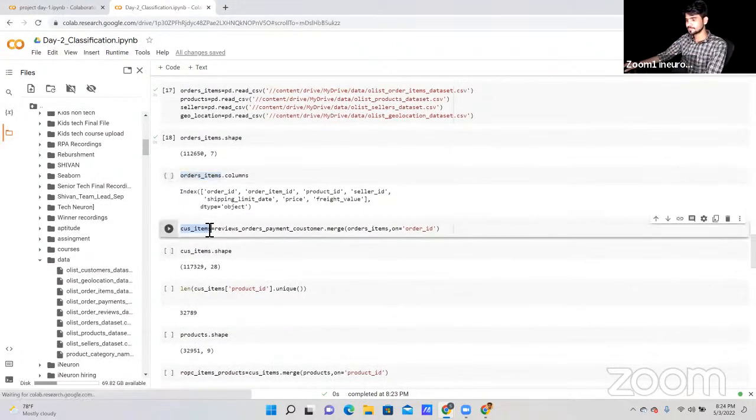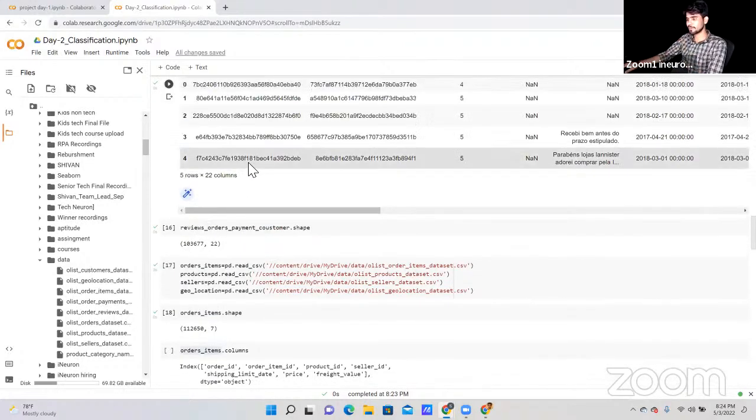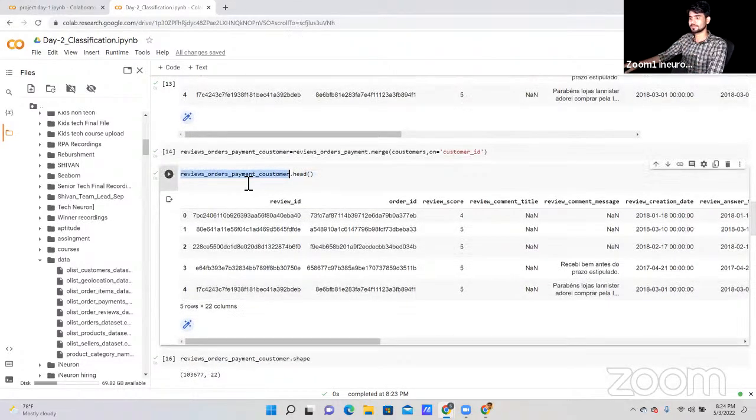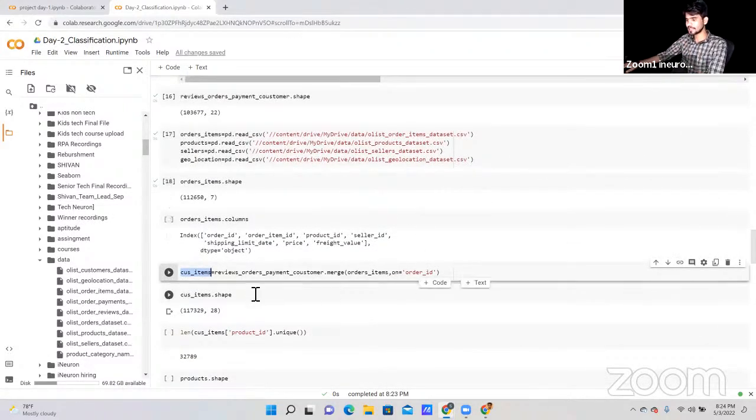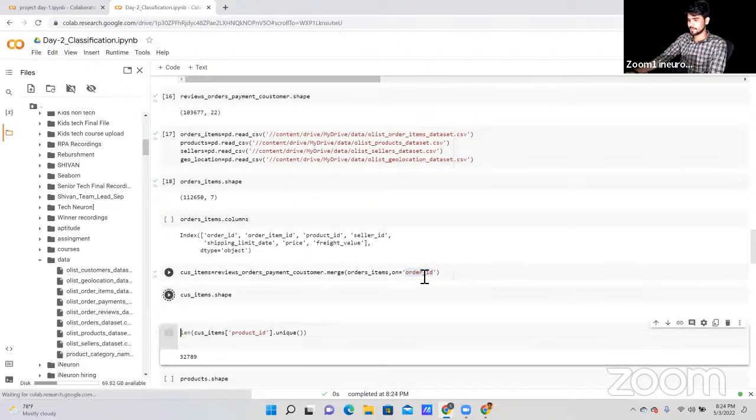Now again, I'm going to merge our order items with our previous data, whatever data we have. I'm going to create this customer item data. Under this, I'm going to merge this data with order items using the order ID column. Let me run this. And now we got 28 columns.